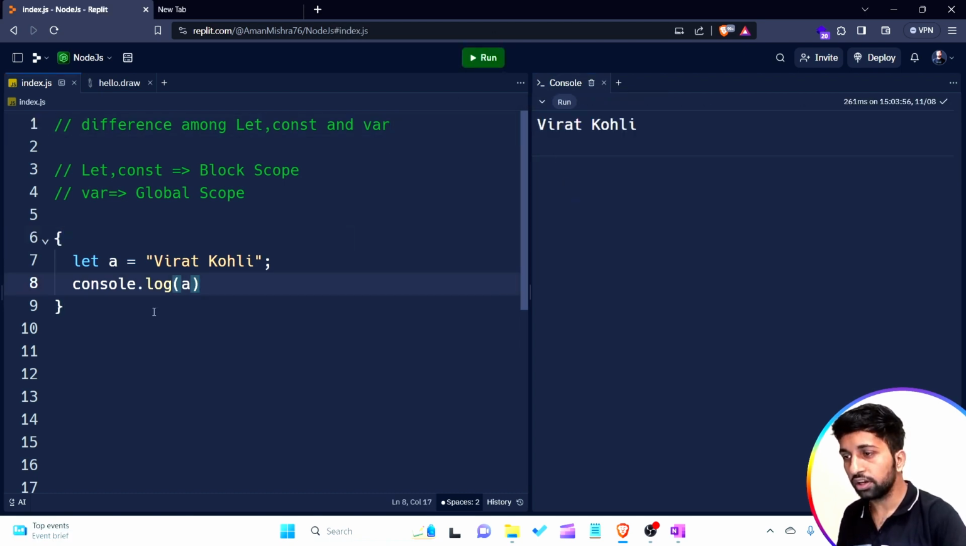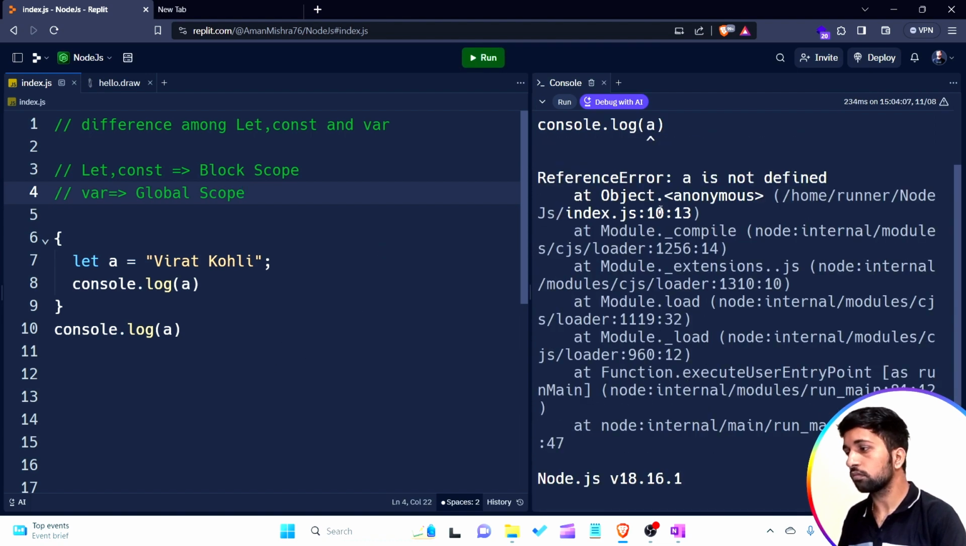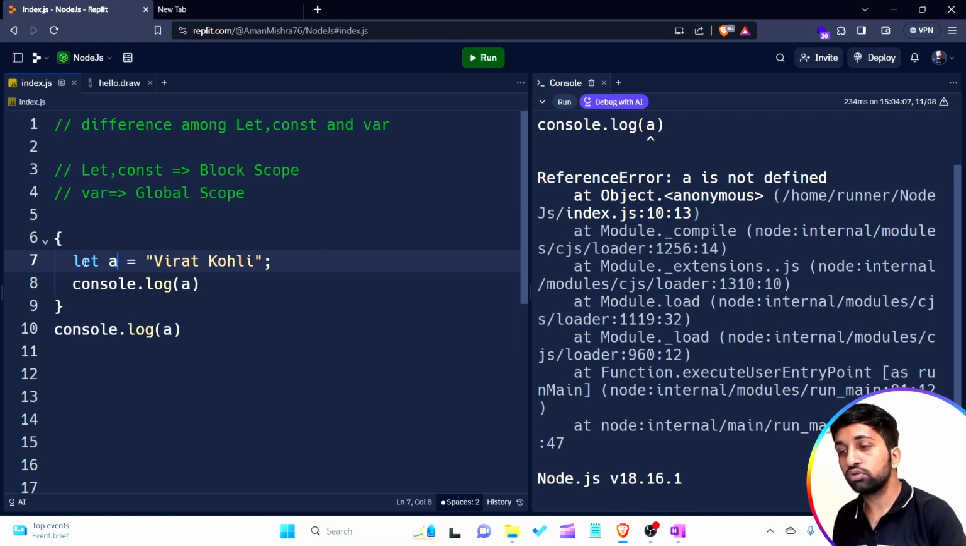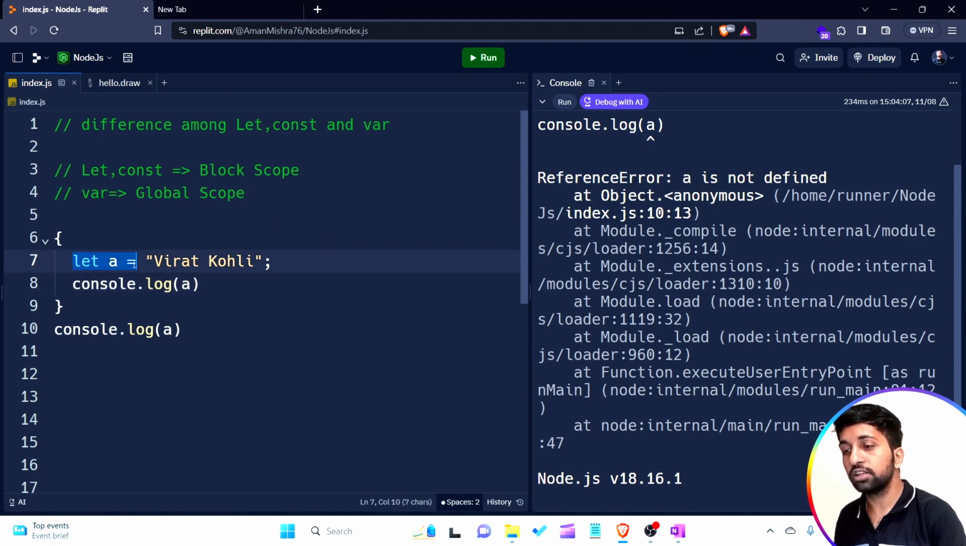Virat Kohli. Okay, what happens if I want to print the value of variable a outside the block? Error, a is not defined. The scope of variable a is only the block scope, meaning only in this particular small box is variable a accessible. Variable a is block scoped, because we are not able to use the variable a created with the let keyword outside the block. The scope of the variable is only the block in which it is declared. This is the information about the let keyword.